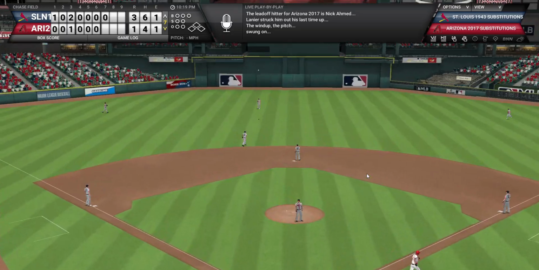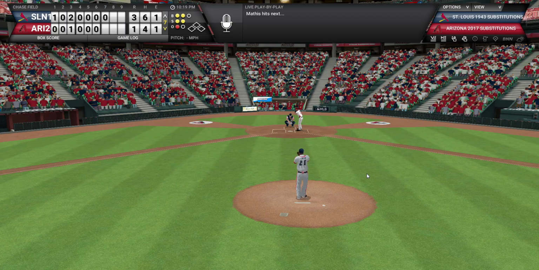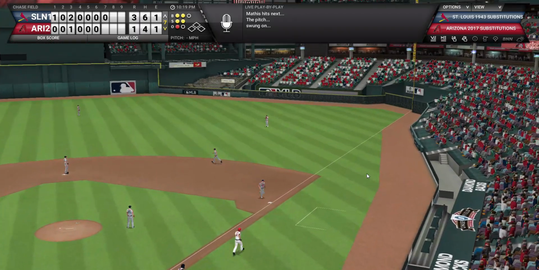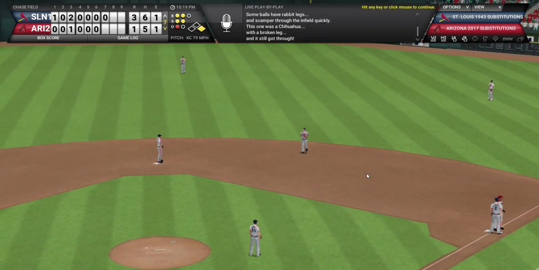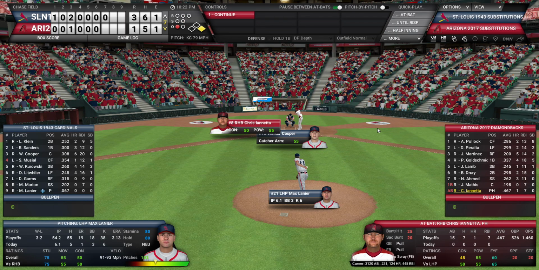Ahmed hits one to center and it's caught. Mathis is hitless this game as well, as Lanier continues to pitch well. But he lines one into right field, and now the tying run is at the plate. And that was actually not a good hit ball. That was kind of a weak ball that just got through. I kind of like this description. That one was a Chihuahua with a broken leg, and it still got through. I don't actually read these descriptions, so this is the first time I've taken the time to do it. So that is kind of amusing. But yeah, kind of fun there.